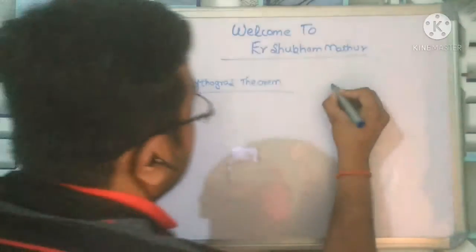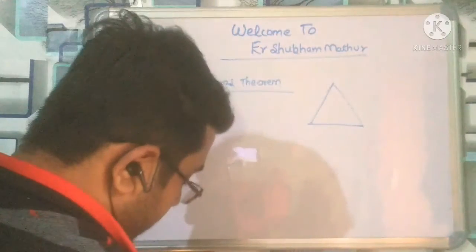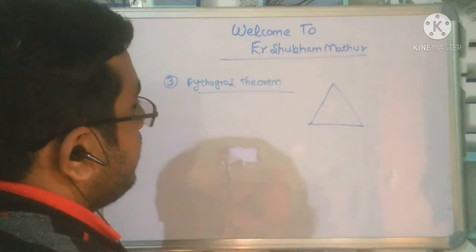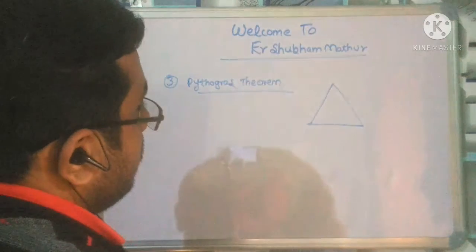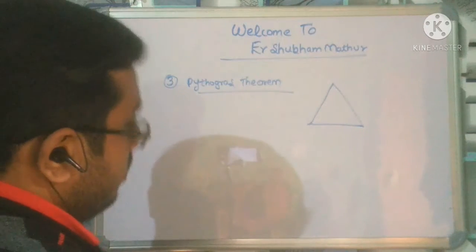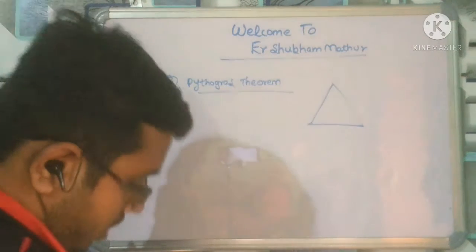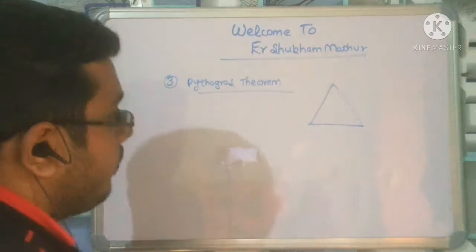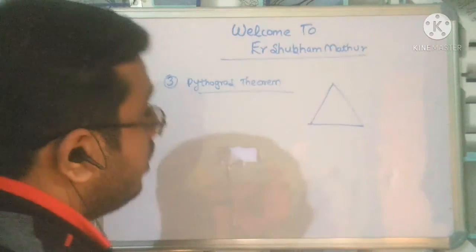Let me tell you basically. I should change the color. Let us take the red color, the best color I have. There are so many kinds of markers, so I have to handle them all.